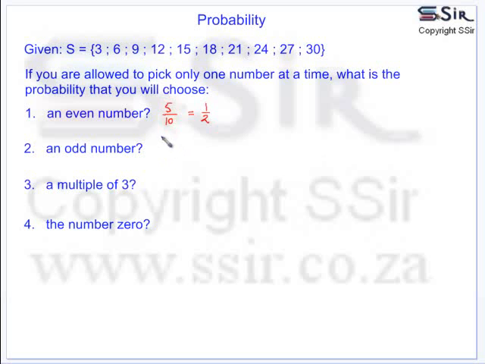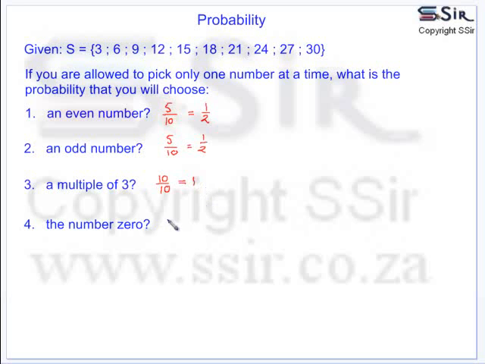What is the probability of choosing an odd number? Once again, in the sample set there are 5 odd numbers out of a possible 10, so that will once again also be a half, or 50%. What is the probability that you will choose a multiple of 3? All of these numbers in the sample set are multiples of 3, so the chance will be 10 out of a possible 10, so the answer will be 1, which will also be equal to 100%.